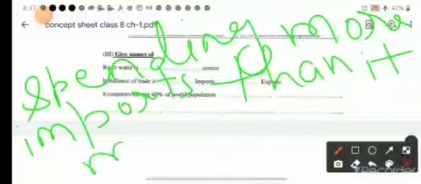Wherever there is overpopulation, import and export form an imbalance of trade. In the fill in the blanks you can say that imbalance of trade is spending more on import than it makes on export. This is your answer.